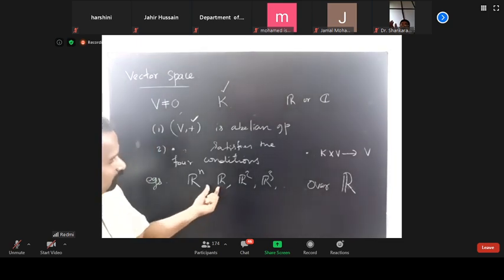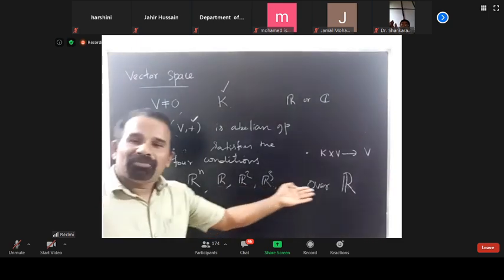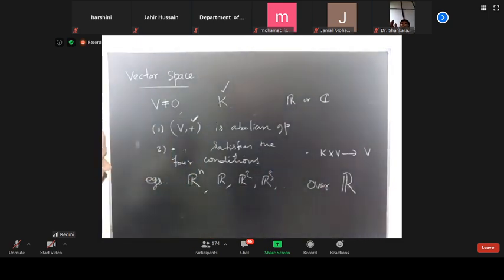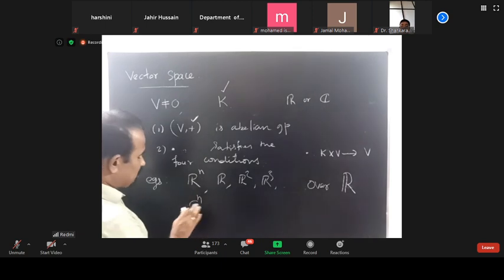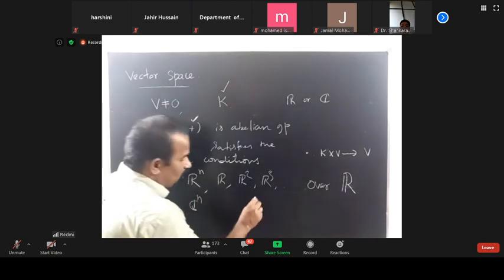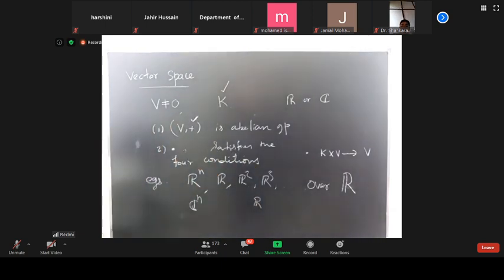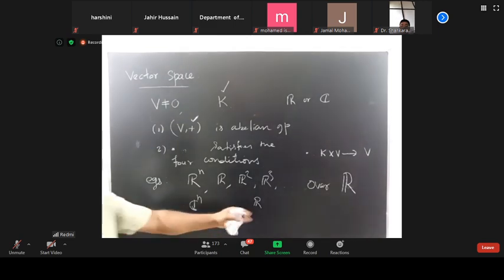And therefore, for all n, C power n is a vector space over R. Okay.